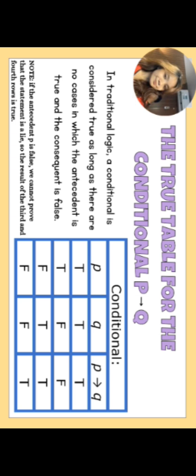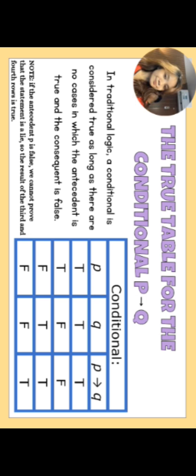As you can observe, we have here the antecedent, which is P, and Q, which is the consequent. In the first row, we have true for the antecedent and true for the consequent, so the result will also be true. For the second row, we have true and false. Then, as the result, it will be false.